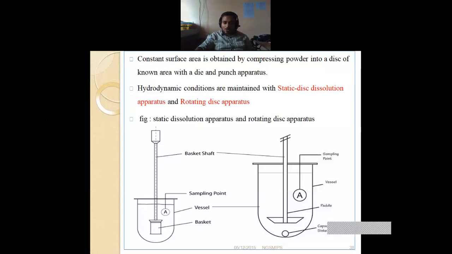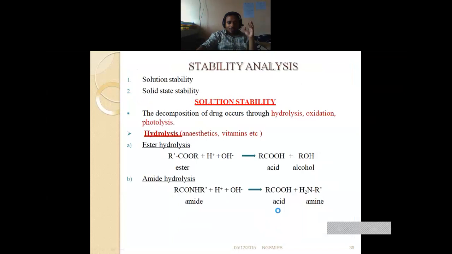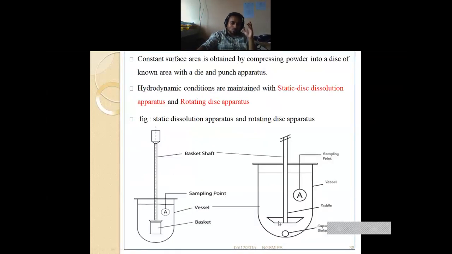Okay, so these are two types of dissolution test apparatus. First one is basket type. Here, see, one basket type. That means one apparatus is already joined with the basket shaft. Okay, so this is the last one where we have to keep the drug. We have to keep the drug in that particular basket. That's why it is called basket type dissolution test apparatus. Another one, the second one, is the paddle type. In paddle type, you just directly put the drug into the vessel.